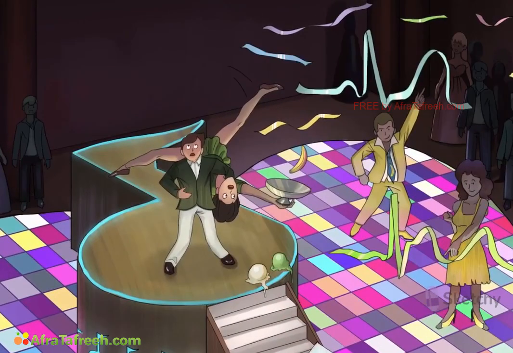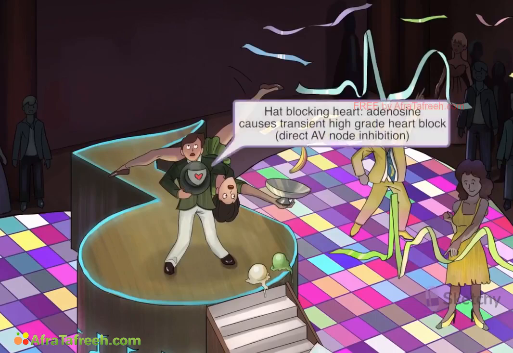In fact, AV conduction may be dramatically inhibited by adenosine, resulting in high-grade AV block. And here we see our swing dancer placing his shield-shaped hat over his heart. This heart shield is our recurring sketchy symbol for heart block. However, this high-grade heart block is very short-lived as the half-life of adenosine is only 10 seconds.